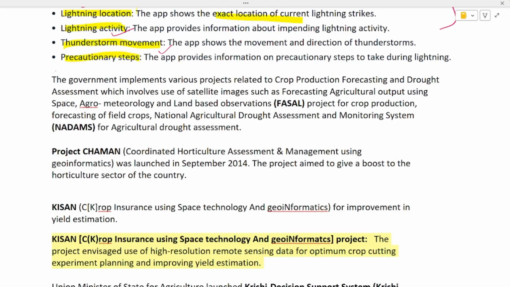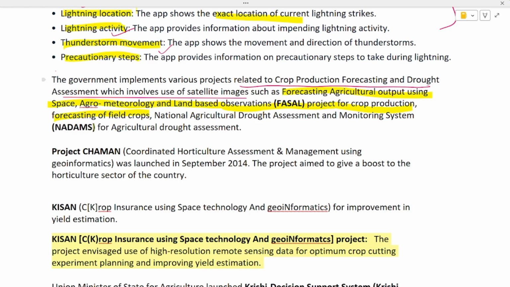Alright. So next, the next point they are saying is that the government implements various projects related to crop production forecasting and drought assessment, which involves the use of satellite images for forecasting agricultural output using space agrometeorology and land-based observations. FASAL project. Okay, it is done for what? It is done for crop production and forecasting of field crops.